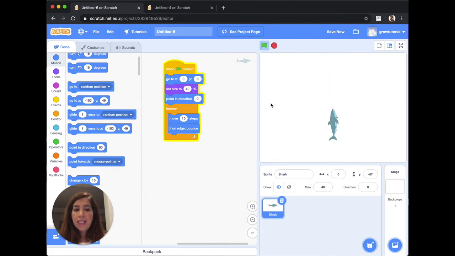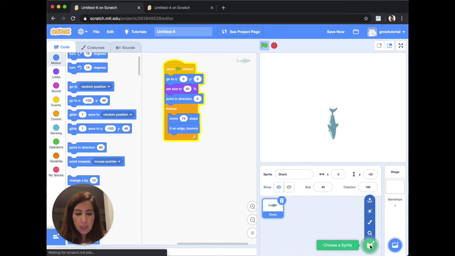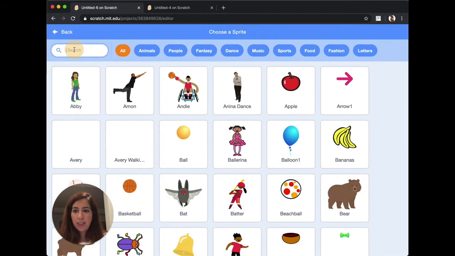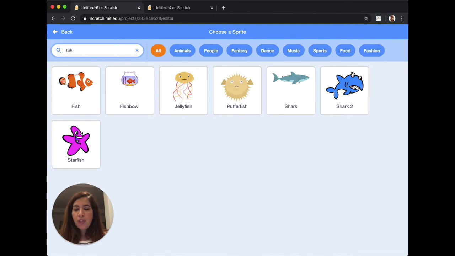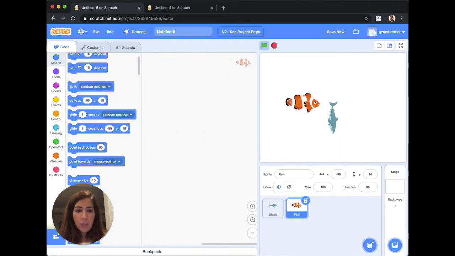So the next character that we saw in the game was the little fish. So I think we're done with the shark for now. So let's go to choose another sprite. So we're going to click on sprite and then we can type fish. Now don't forget, you could do any sorts of fish, any sorts of character, any sorts of game, but I've just decided to have this underwater theme.